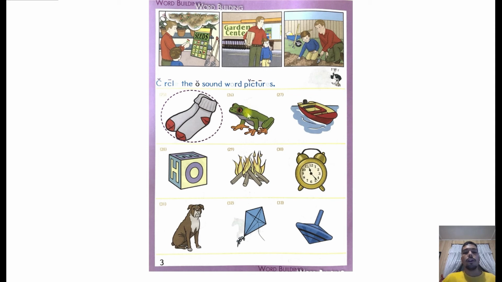Frog. Frog has the sound O. Frog. Boat. Boat has the sound O. Boat.